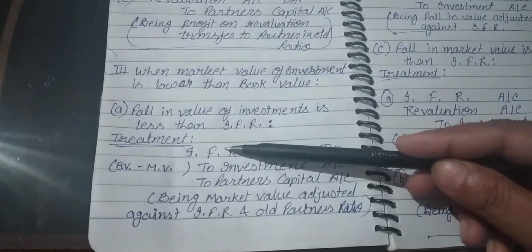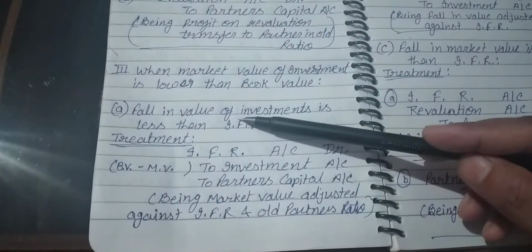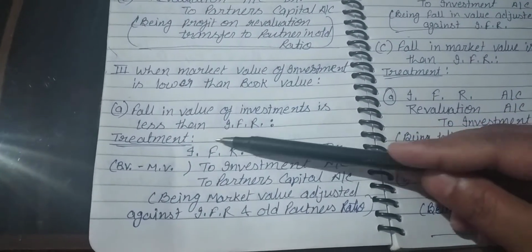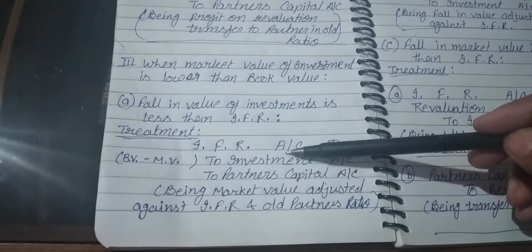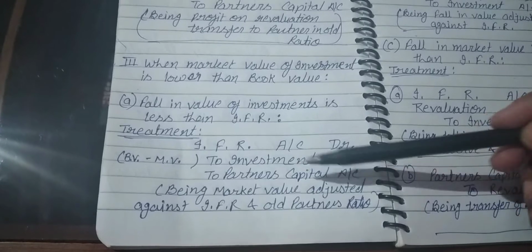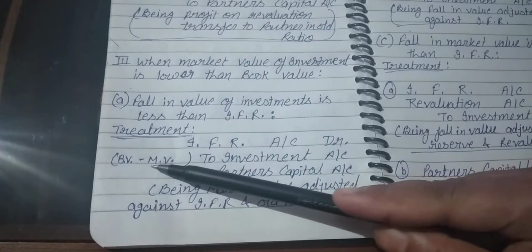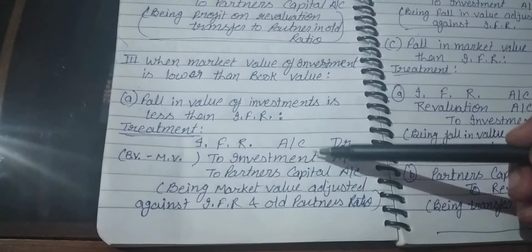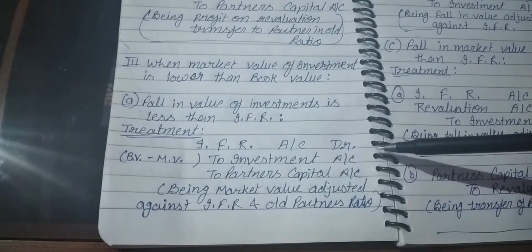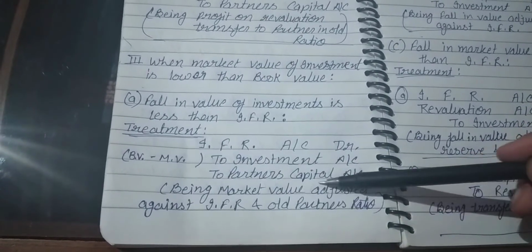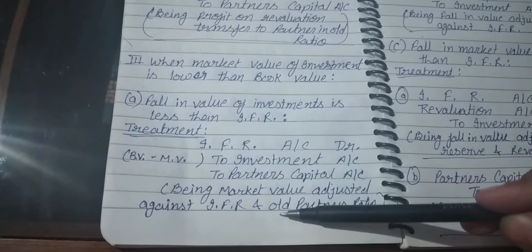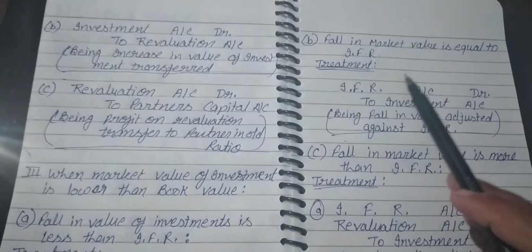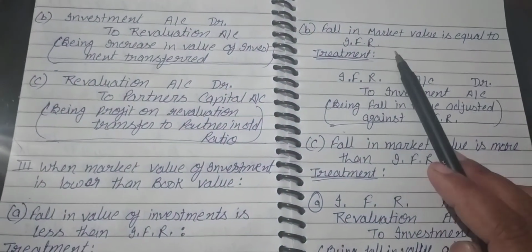So the first case is when the fall in the value of investment is less than IFR. So the treatment is IFR account debit to investment. Here we write book value minus market value, that is the fluctuation value of assets, to partners' capital account, being market value adjusted against IFR, in the old partners' ratio.